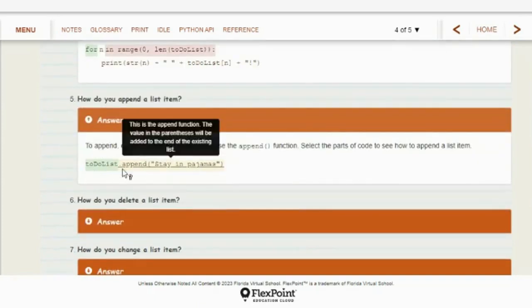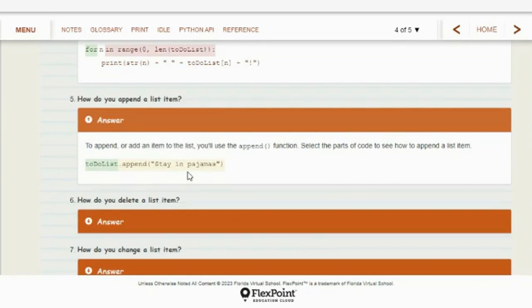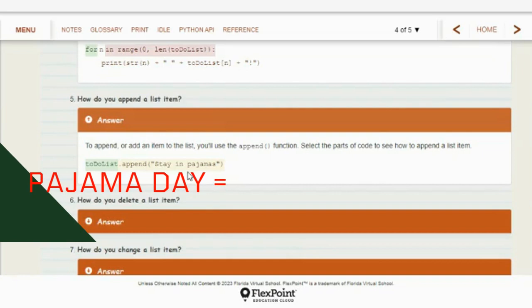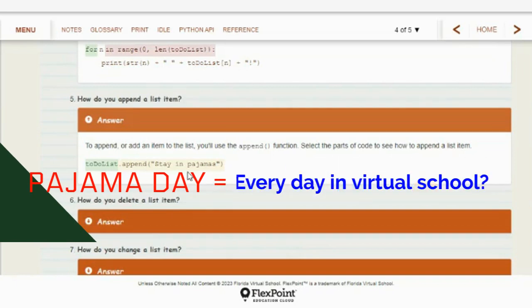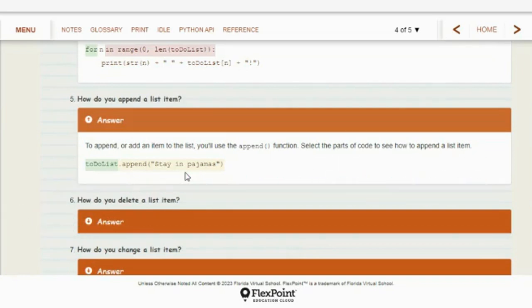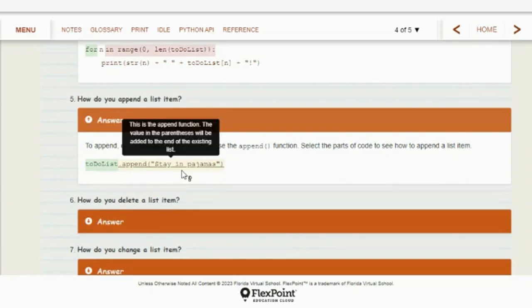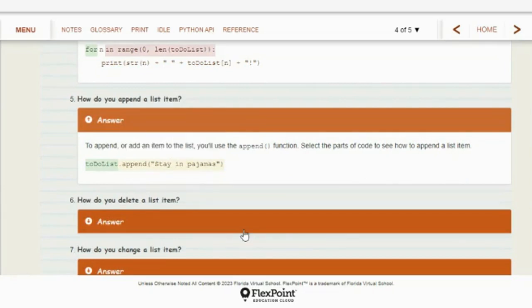If you say to-do list append and then add an item, whatever it is, stay in pajamas, which it was pajama days at BHS today for their colored week. To-do list dot append, stay in pajamas. That'll just add an item to your list. It'll add it on to the end. Whatever the last item was, this will become the last item because now you have 6 things in your to-do list instead of 5. And stay in pajamas will be the last one.